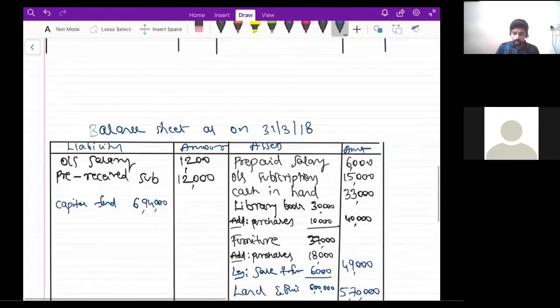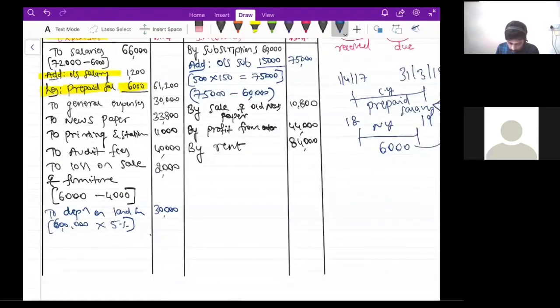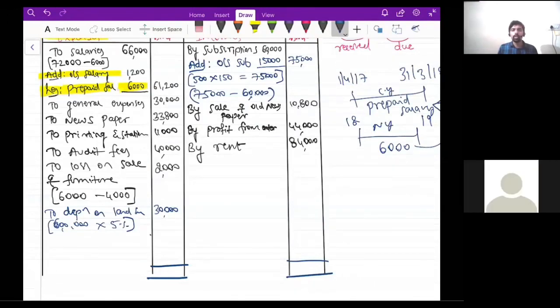Now, yes, almost we are done with this. Now you tell me, where is the highest total? On the debit side or on the credit side? You need to find the total on both the sides. Guys, tell me how much is the debit total and how much is the credit total?